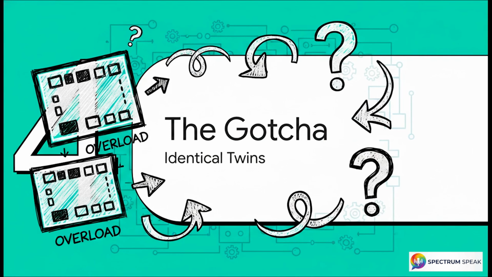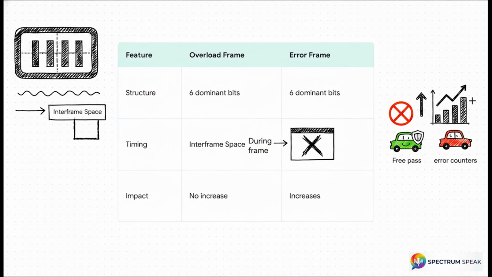Section: The Gotcha, Identical Twins of the Bus. Before we move on, I really want to highlight a common pitfall that trips up a lot of engineers: the extreme visual similarity between overload frames and error frames. If you were looking at an oscilloscope, an overload frame and an active error frame look absolutely identical. They both consist of exactly 6 dominant bits. That's the physical structure. But here is the gotcha: their timing and their mathematical impact are completely different.